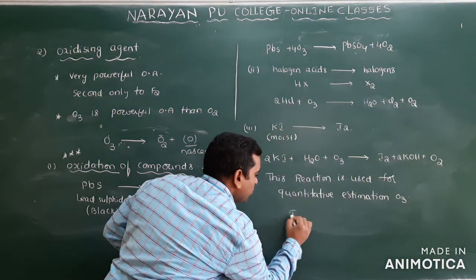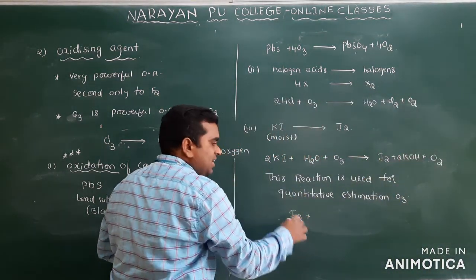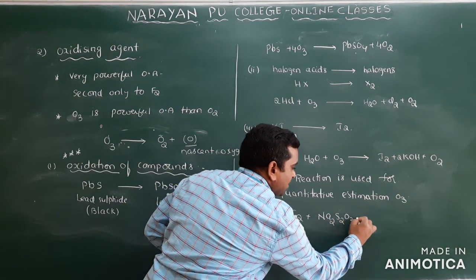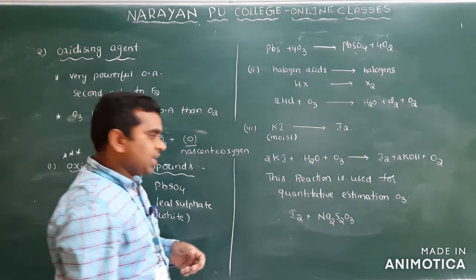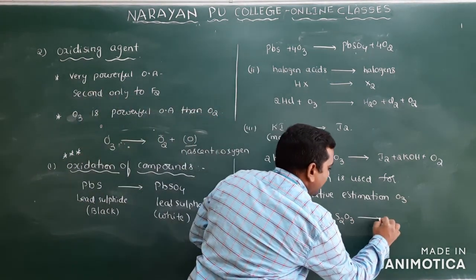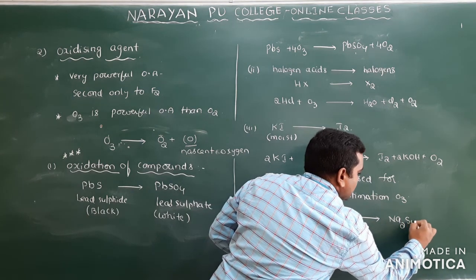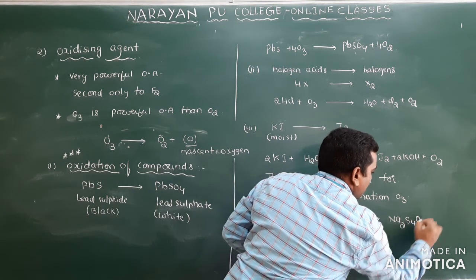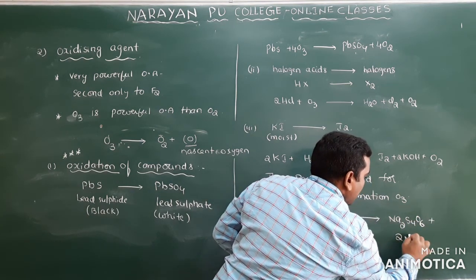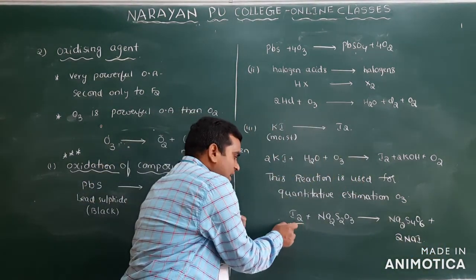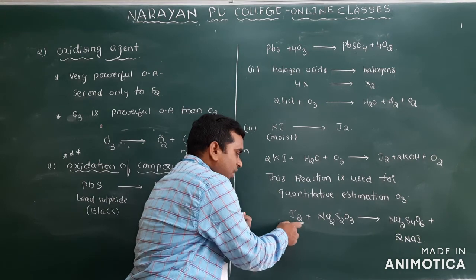How will we do it? We take iodine, and iodine is titrated against sodium thiosulfate, Na2S2O3. Then it will be converted into Na2S4O6 plus 2 moles of NaI. By this reaction they can estimate the amount of iodine.